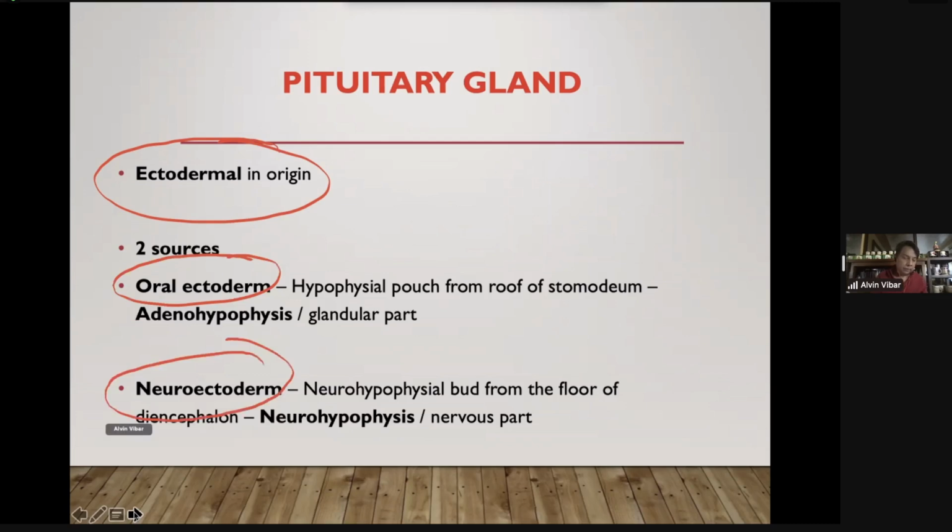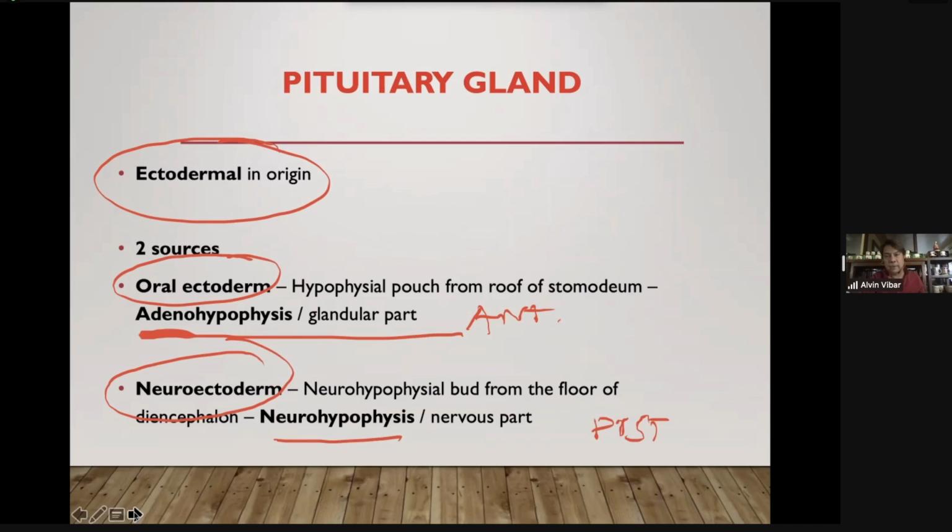The oral ectoderm will give rise to the glandular part, the anterior pituitary gland, otherwise known as adenohypophysis, while the neural ectoderm will give rise to the nervous part, the posterior pituitary gland, otherwise known as neurohypophysis.